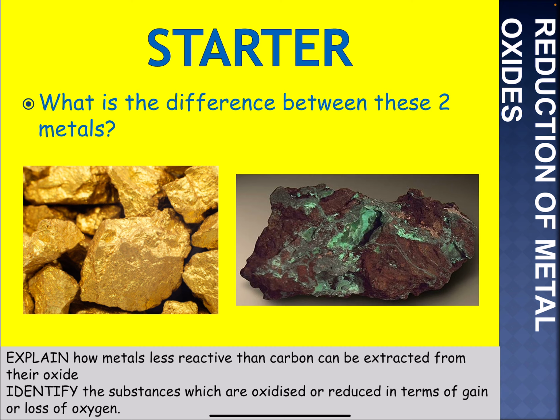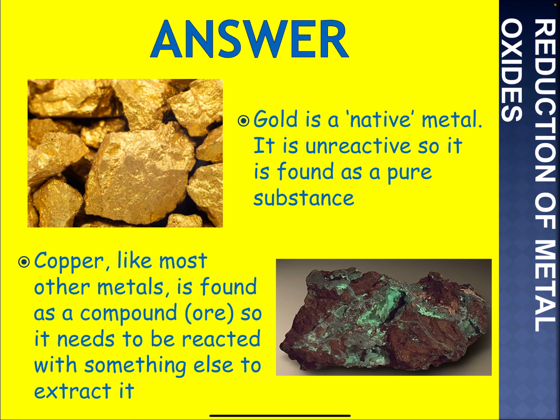Now let's have a look. What did you write? Gold is a native metal. Native means it doesn't react with anything. It's uncombined. It's unreactive, so it's found as a pure substance. Whereas copper, like most other metals, is found as a compound. A metal compound is called an ore, so it needs to be reacted with something else to extract it.